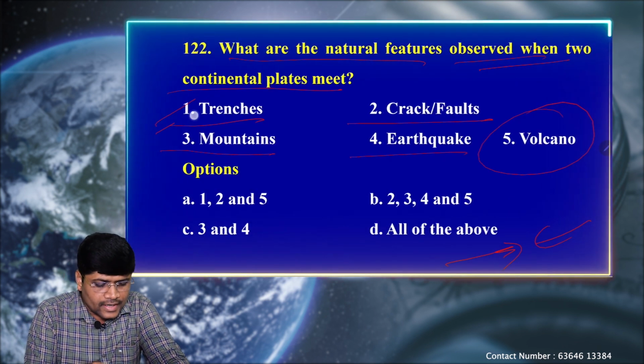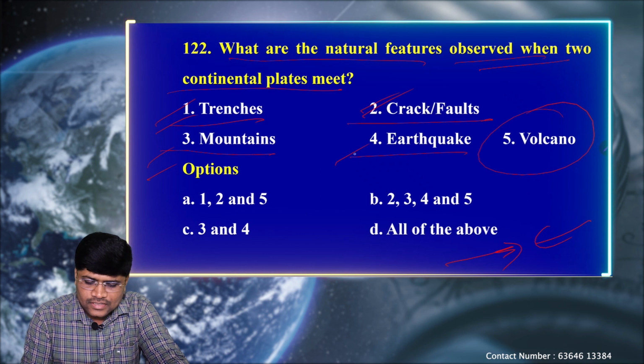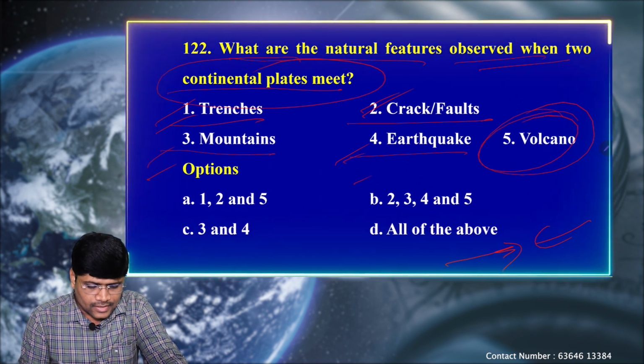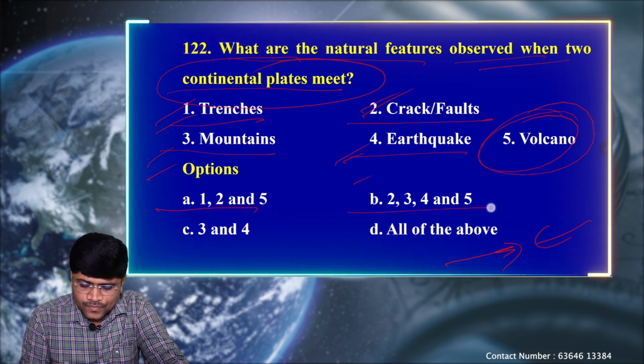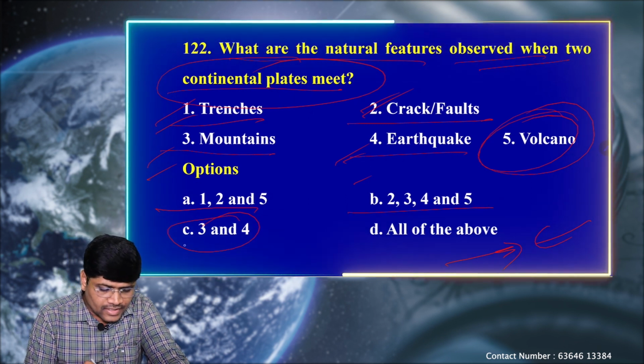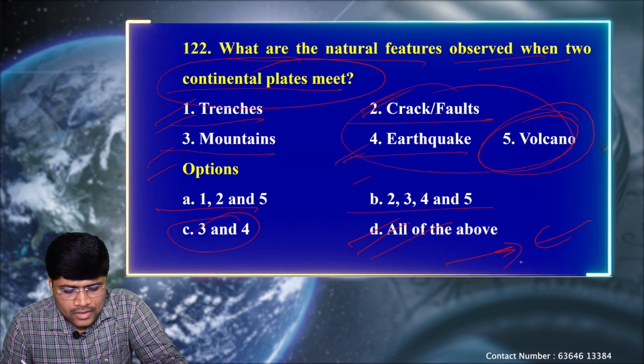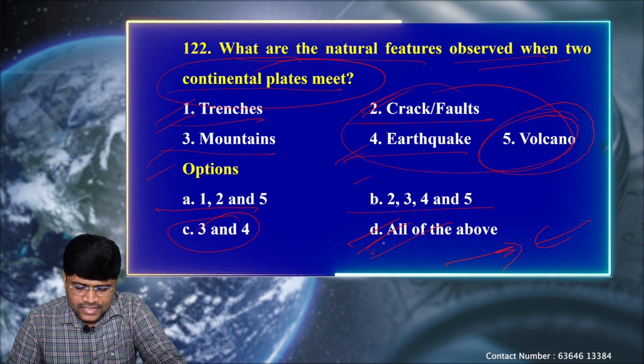So that means trenches, cracks, faults, mountains, earthquakes, volcanoes, all this can be seen when two continental plates meet each other. So option A, 1, 2 and 5; B, 2, 3, 4 and 5; C, 3 and 4; and D, all of the above. So all the landforms or all the natural features can be seen. So option D is the correct one.